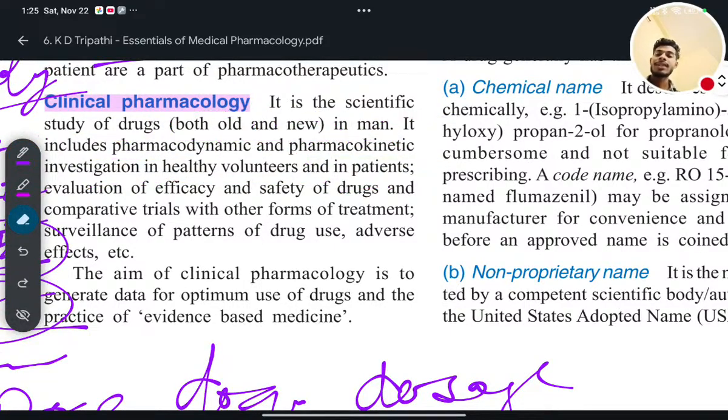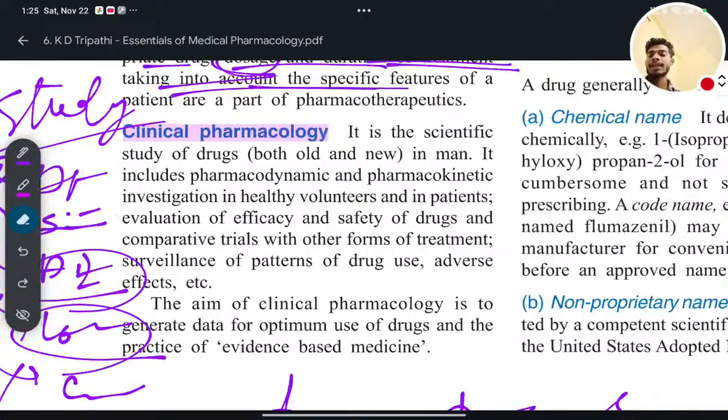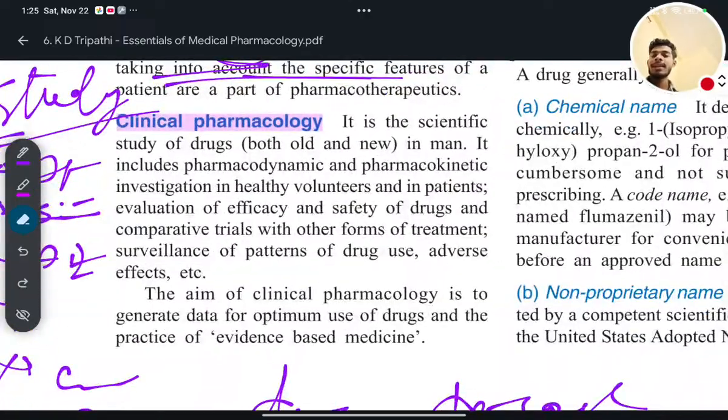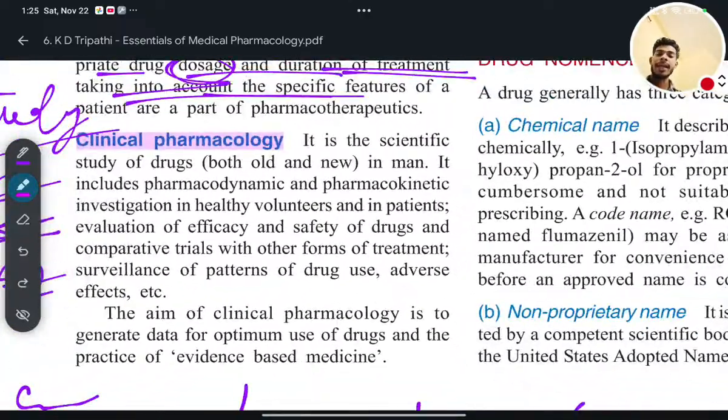clinical pharmacology experiments or any clinical test will be done mainly on men, and it should be both old men and new men. It is not either-or, it's and. For example, if you are doing anything wrong in pharmacy, if you are putting in any wrong document, you have to either pay the fine or go to jail.